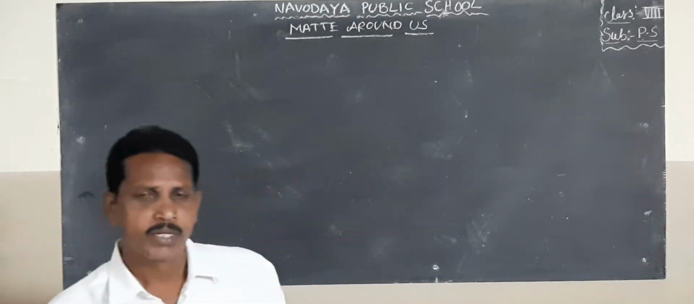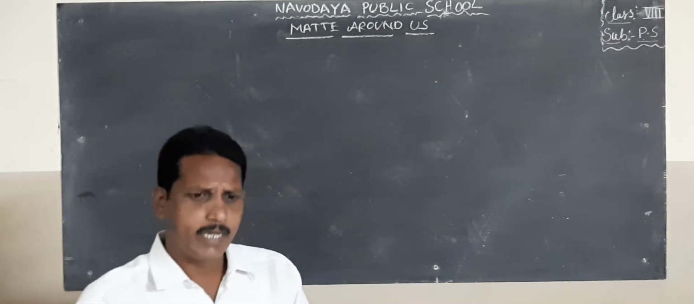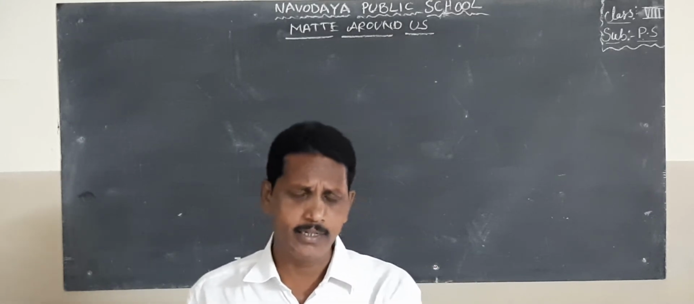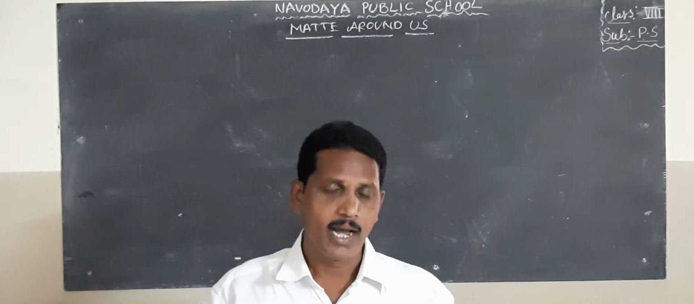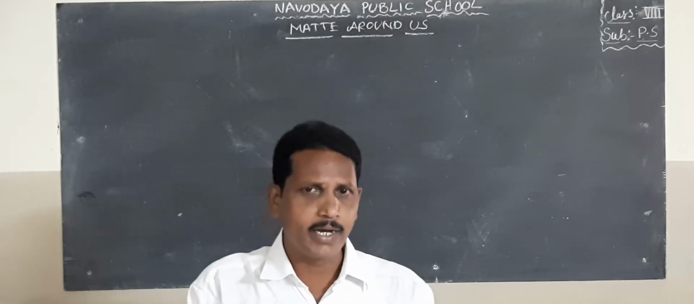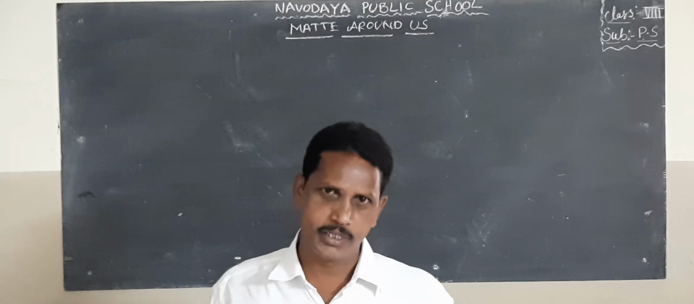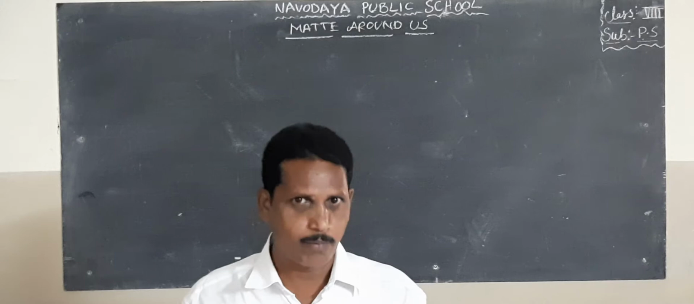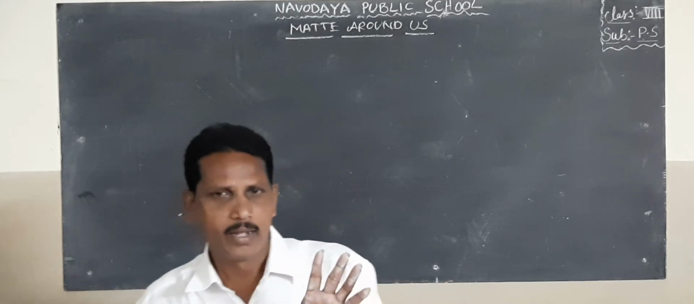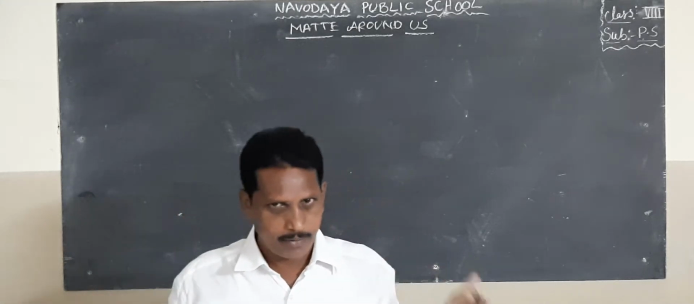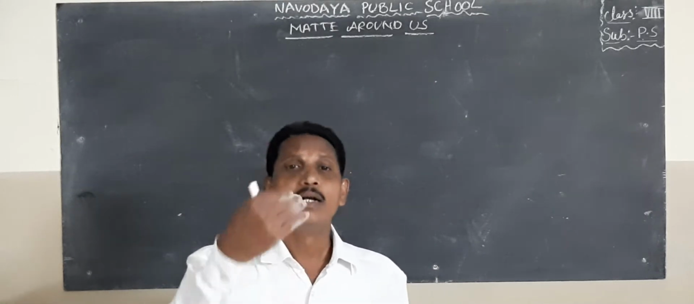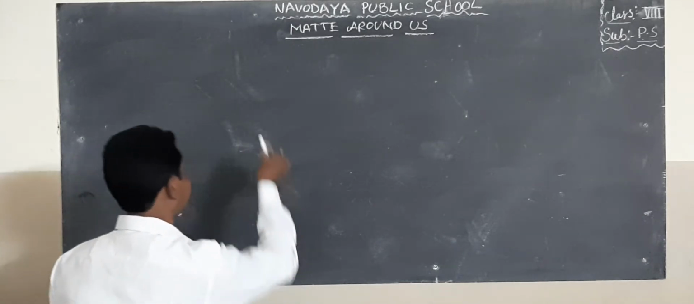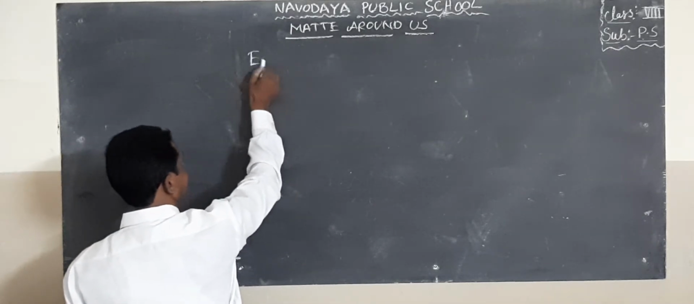Okay. Now, the effect of surface area on evaporation, the effect of humidity on evaporation, and the effect of wind speed on evaporation. Now we discuss these one by one. First one, the effect of surface area on evaporation.